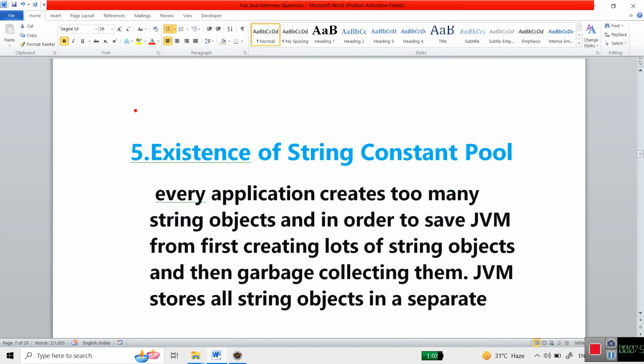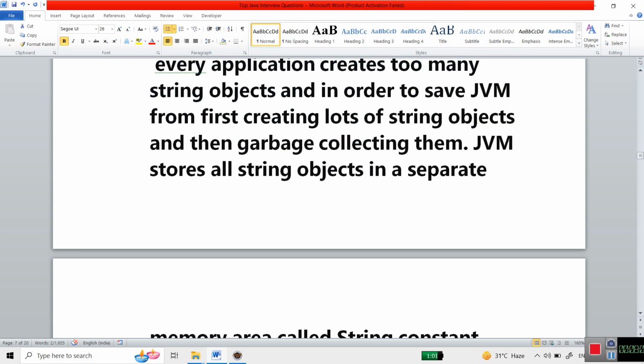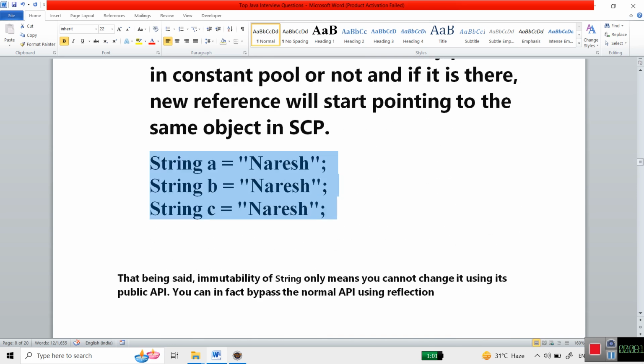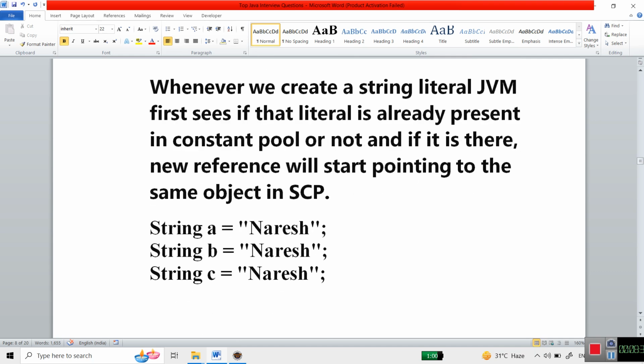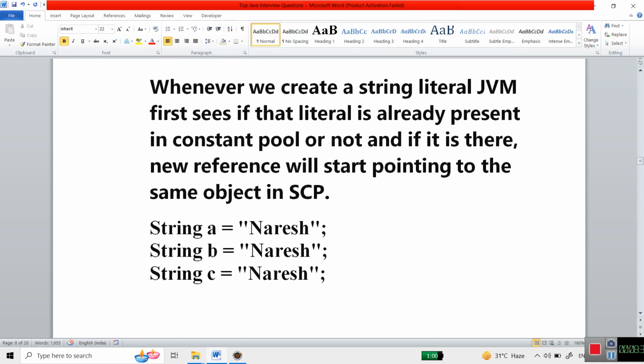And the final thing is the existence of the string constant pool. Strings are immutable due to the string constant pool. The reason is that every application creates too many string objects. In order to save the JVM from first creating a lot of string objects and then garbage collecting, the JVM stores all the string objects in a separate area. See here, we have three strings, A, B, C, Naresh, like that. So if in future B's value changes, it will cause another issue in the string constant pool. Whenever we create a string literal, the JVM checks if the literal is already present in the constant pool or not. If it is there, then it still points to the same object. That is the reason strings are made immutable due to the string constant pool.